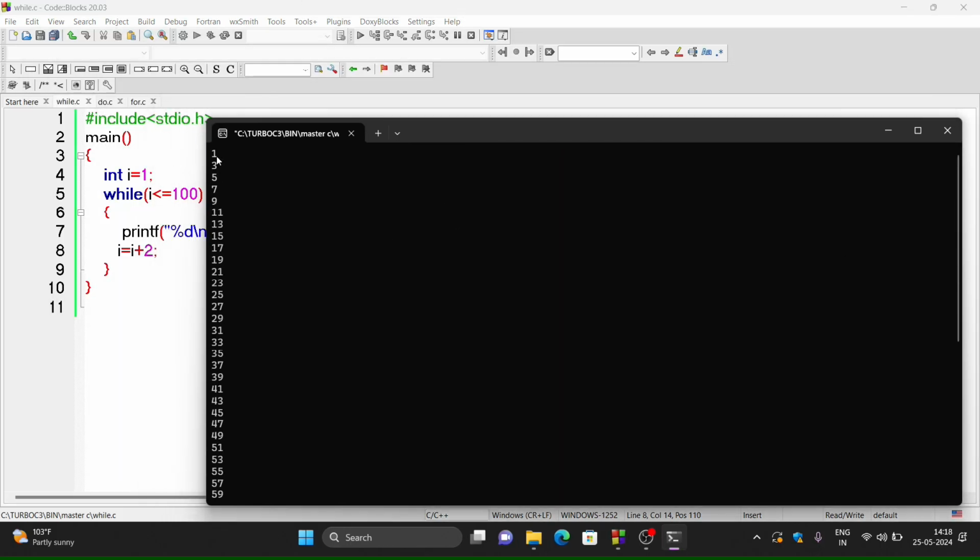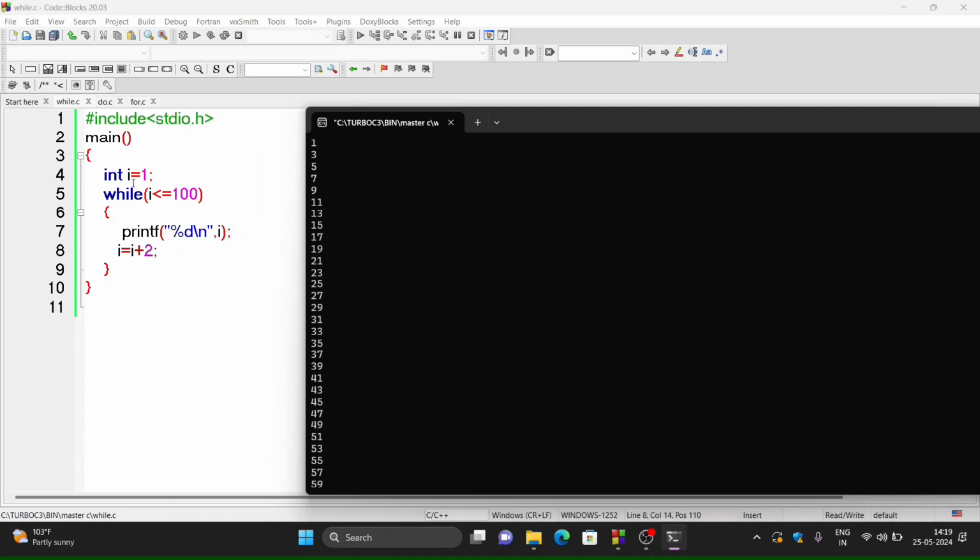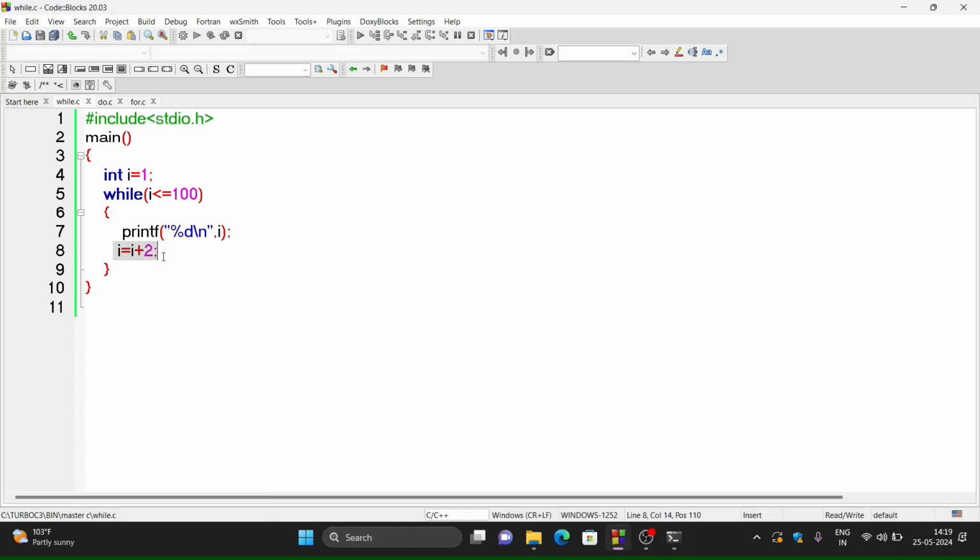So see here, the first value will be 1, after that I will be incremented by 2. As the value of I is equal to 1, see the program: firstly I is equal to 1, the condition 1 less than equals to 100 becomes true, so 1 will be displayed. Then with the statement I equals to I plus 2, the value of I is 1, so 1 plus 2 becomes 3, and 3 will be stored in I again. So with this statement the value of I will be incremented by 2. So next time the value of I becomes 3.